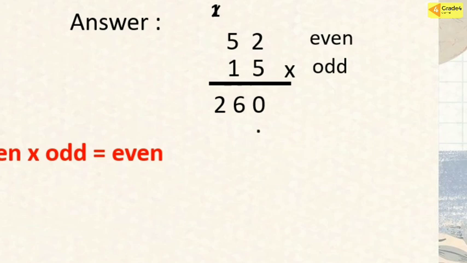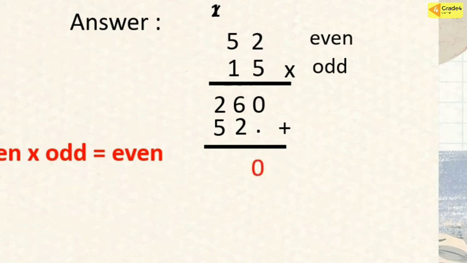And then we continue our calculation. We make a point here below 0 and then multiply 52 by the 1 in the tens place of 15. 1 times 2 is 2. We write 2 below 6. And then 1 times 5 is 5. We write 5 below 2. So we can add all together. 0 plus 0 is 0.